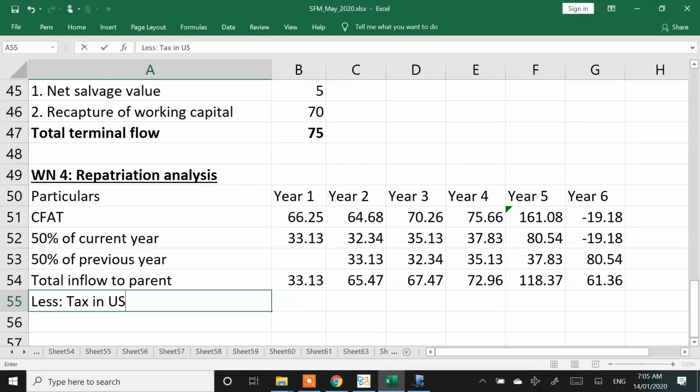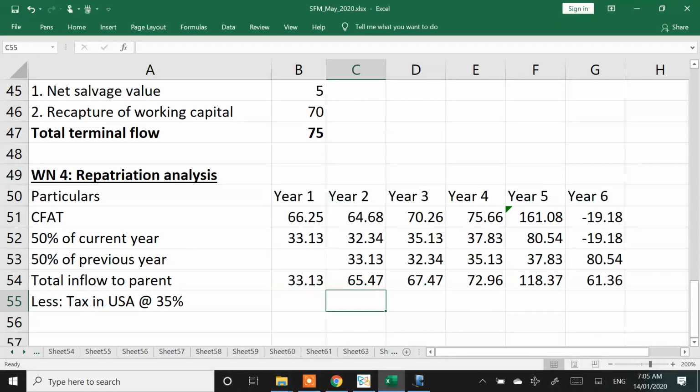tax in US. What is the tax rate in US? 30. Tax in US at 35%. So a year later, they are going to pay taxes a year later. That's what the question has said.